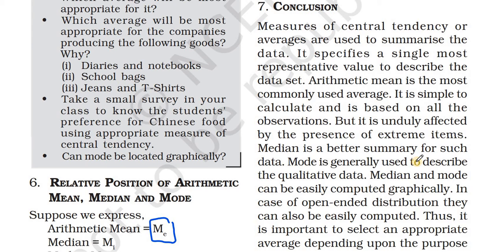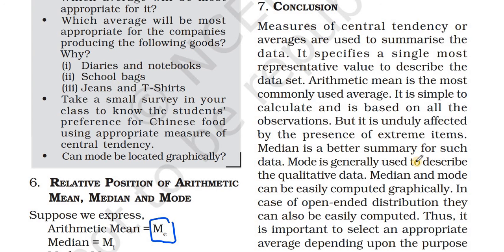Next one is the mode. Use the mode when the data is non-numeric or when asked to choose the most popular item. In the case of merit, extreme values do not affect the mode. In the case of demerit, it is not as popular as the mean and median, and not necessarily unique, there may be more than one answer.